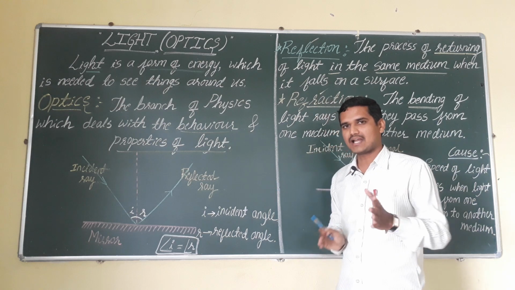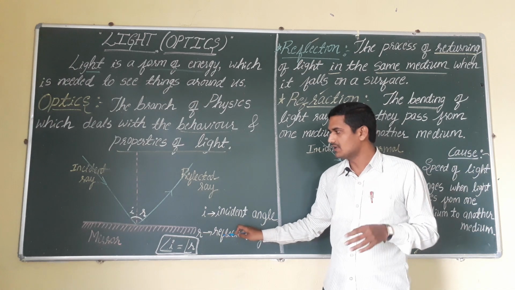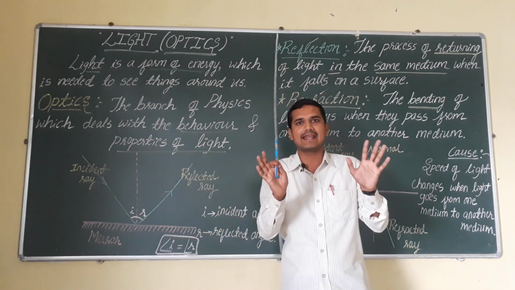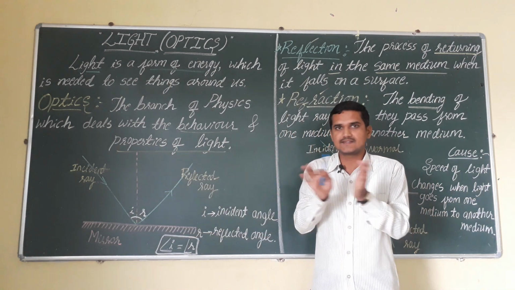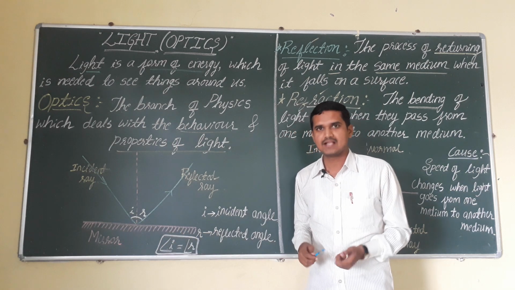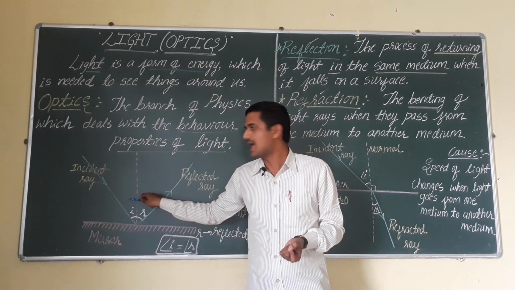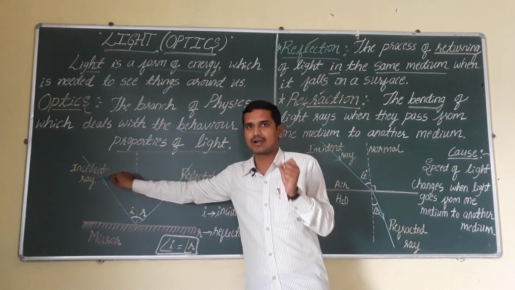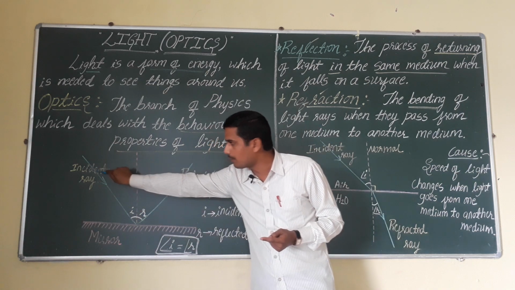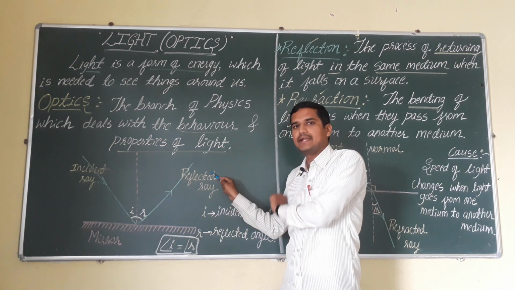Observe here properly. I am going to take a plain mirror. This mirror is generally called a denser medium. You can call air a rarer medium, because the density is very low here. I call this mirror a denser medium. Suppose you take a laser beam or any type of beam or radiation, and pass that light radiation or laser radiation towards the mirror. Then what happens? The light will come in a straight path, and immediately it will get reflected. Immediately it will come back to its own medium only.